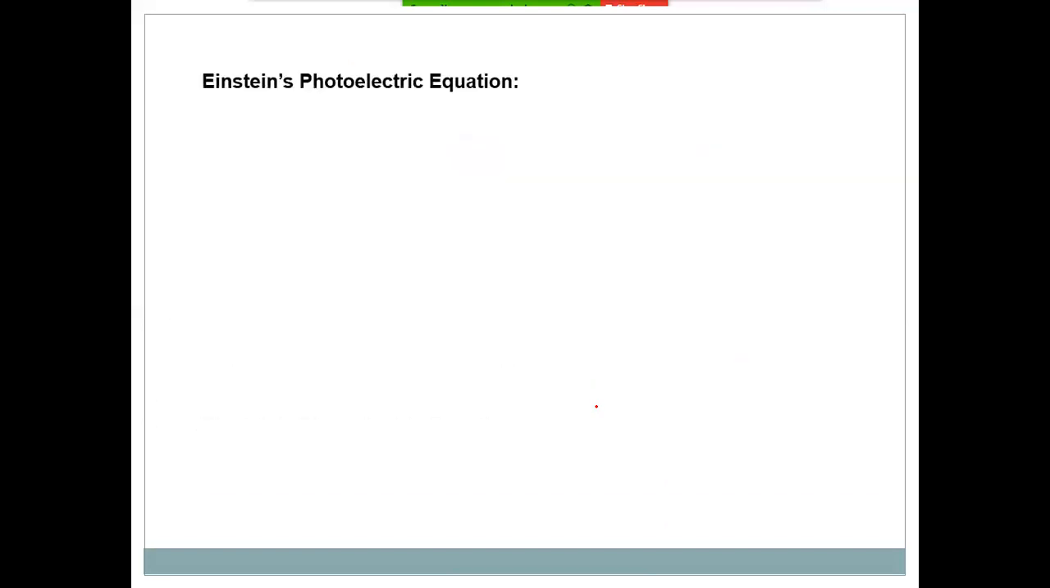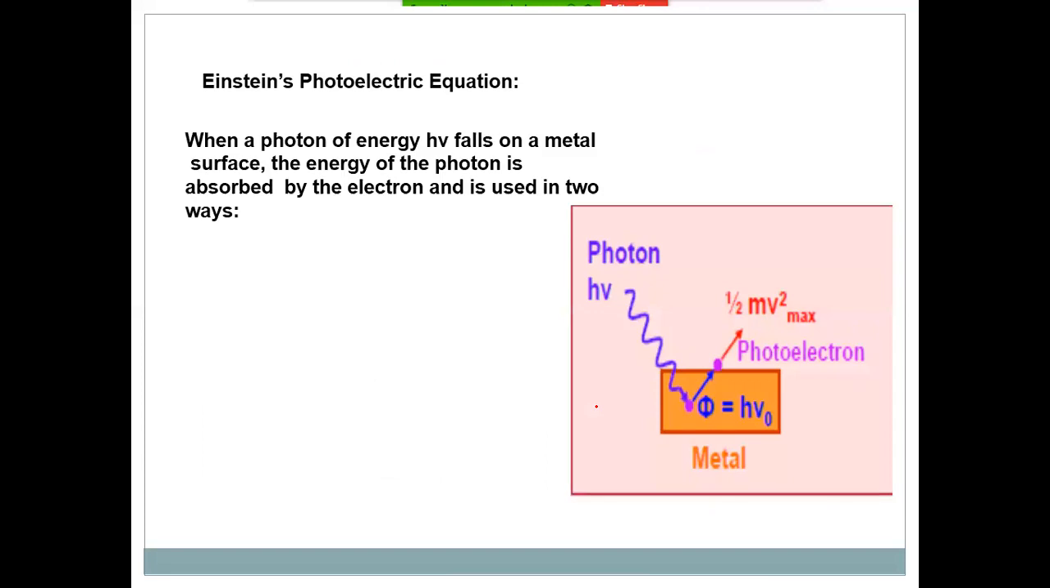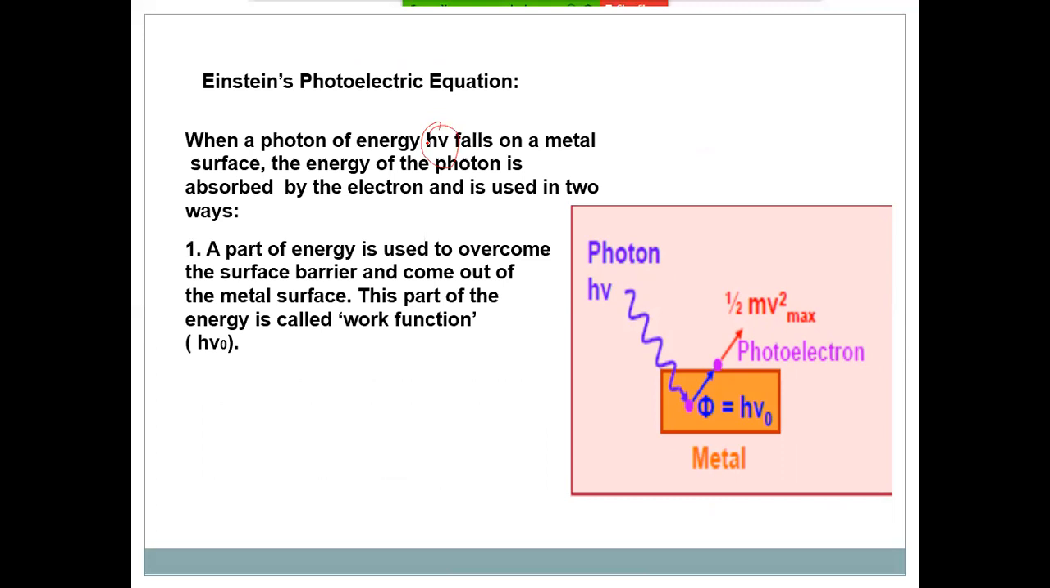Now Einstein's photoelectric equation. When a photon of energy h nu falls on a metal surface, the energy of the photon is absorbed by the electron and it is used in two ways. First, a part of the energy is used to overcome the surface barrier and come out of the metal surface. This part of the energy is called work function. So this is the photon. When it falls on the metal surface, one part of this photon is consumed as work function. This work function is responsible for the ejection of the electron.